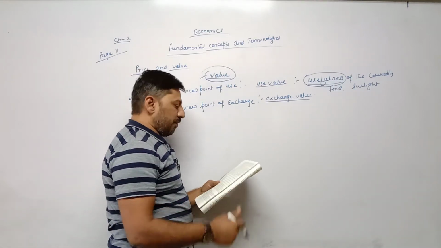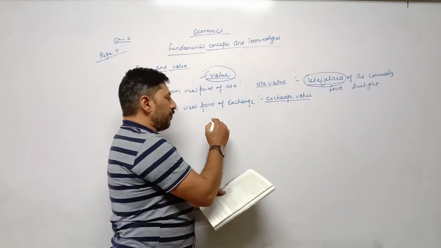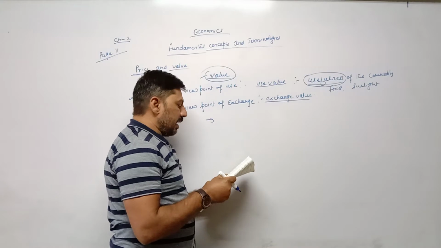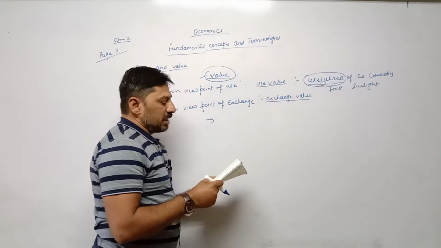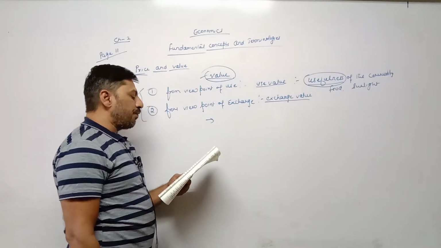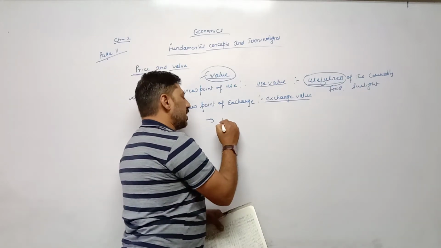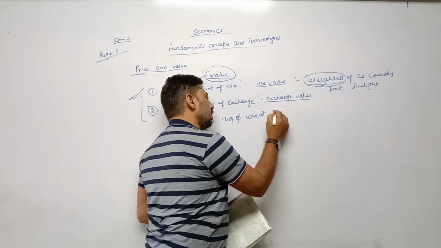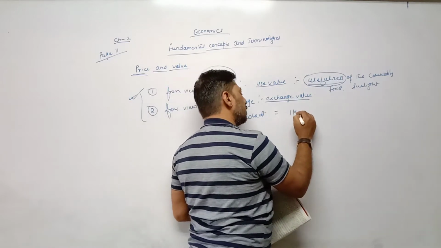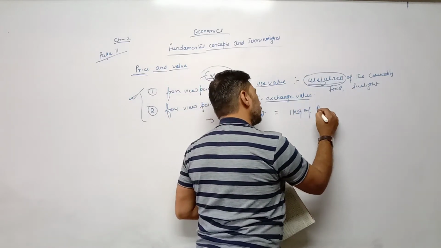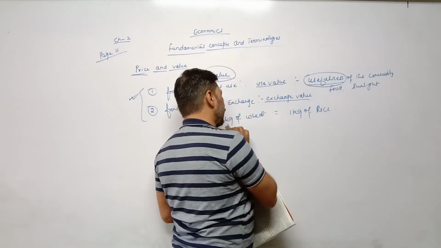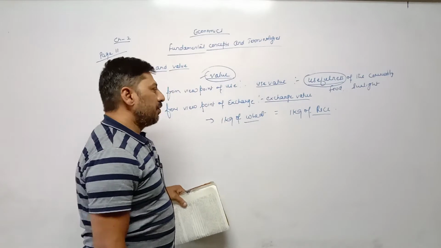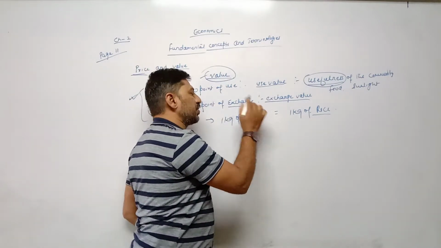For example, if 1 kg of wheat is exchanged for 1 kg of rice, then we can say the value of 1 kg of wheat is equal to 1 kg of rice, because wheat can be exchanged with rice. It means these commodities are valuable on the basis of exchange.